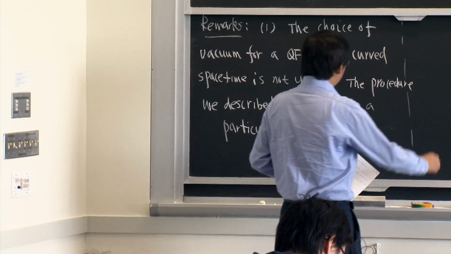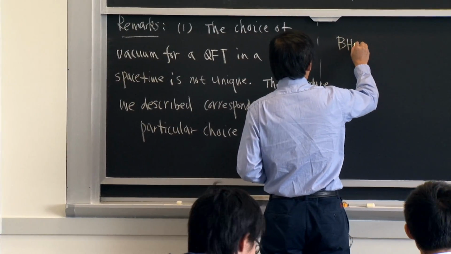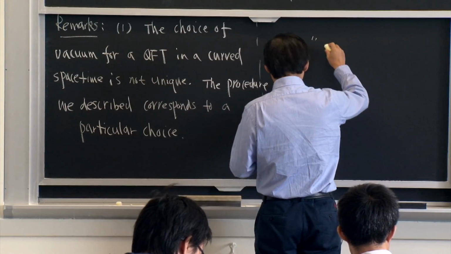In the case of a black hole, this has been called the Hartle-Hawking vacuum.